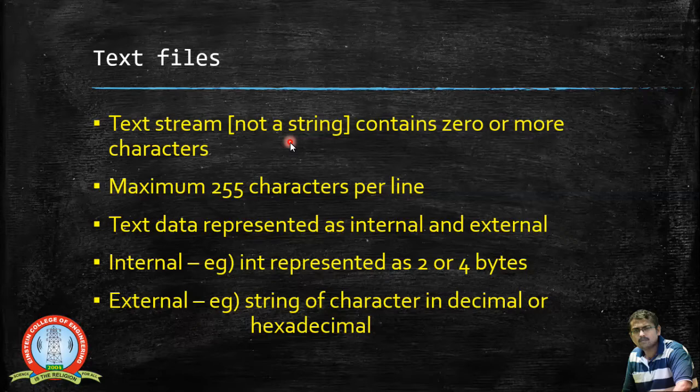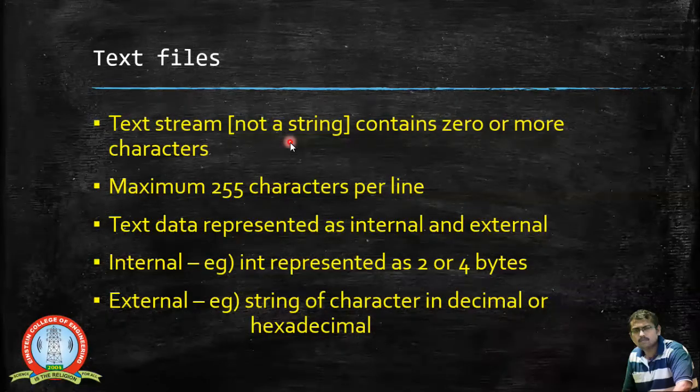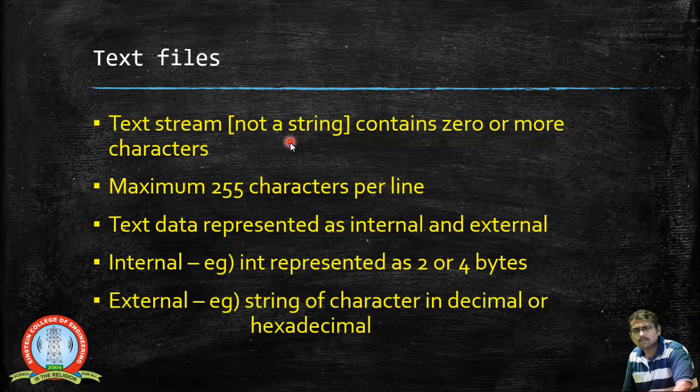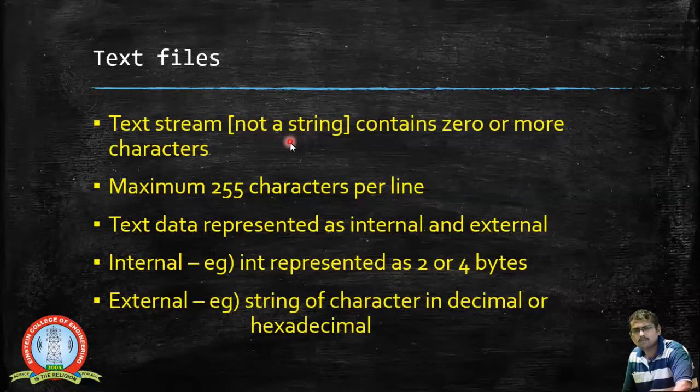And when you look into these files, the maximum number of characters that can be put on a line is around 255 characters. After 250 characters we can move on to the carriage return, which moves to the next line. And this data is represented in an internal format or in an external format.